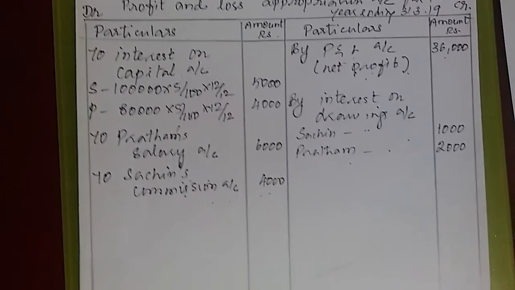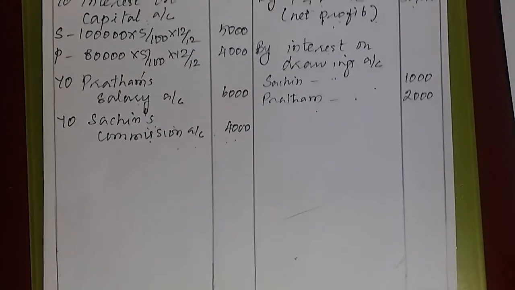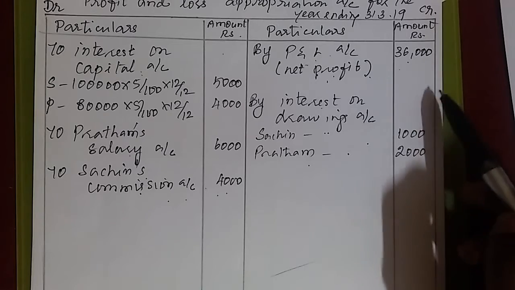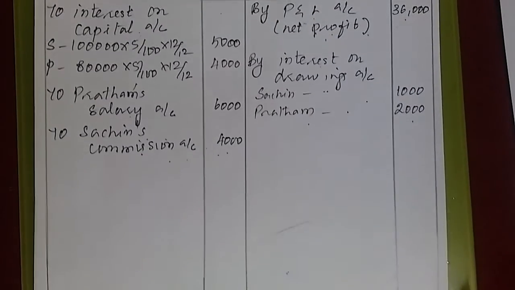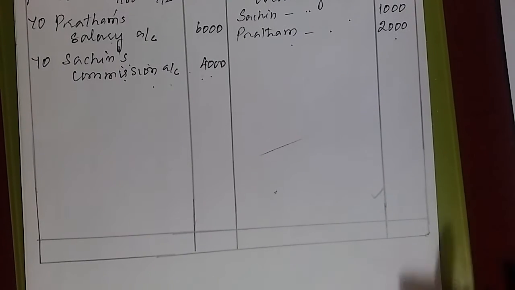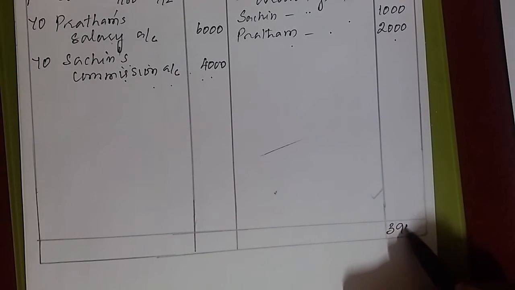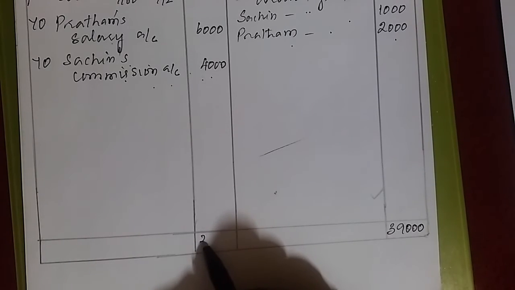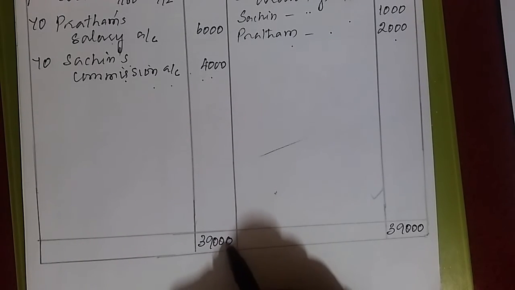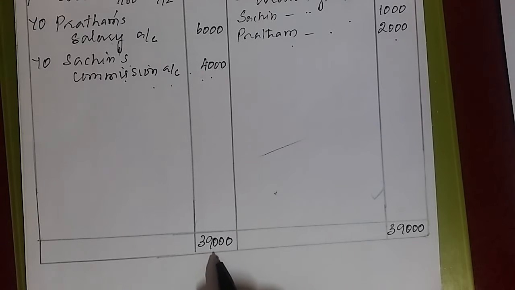See here, just glance it. Where the total is more, I feel credit side the total is more. 36 plus 1000 plus 2000, you get how much? 39,000. So I write total here as 39,000. The same total I do write here on debit side. To get balance, I have to deduct.